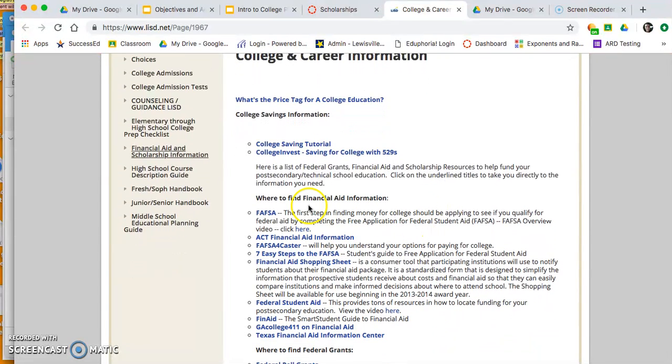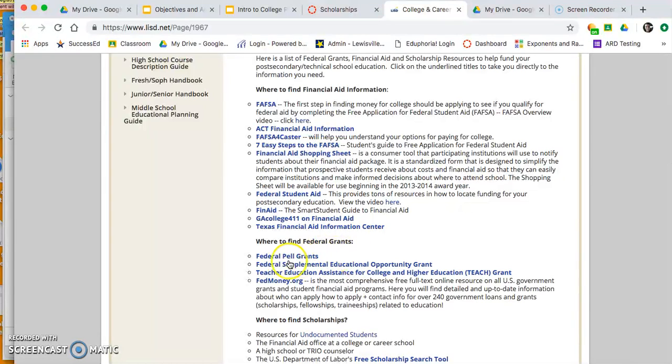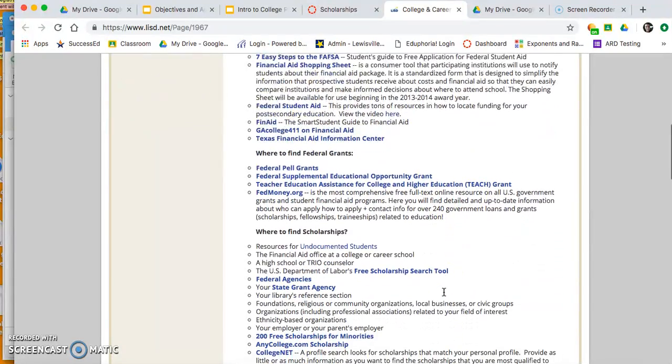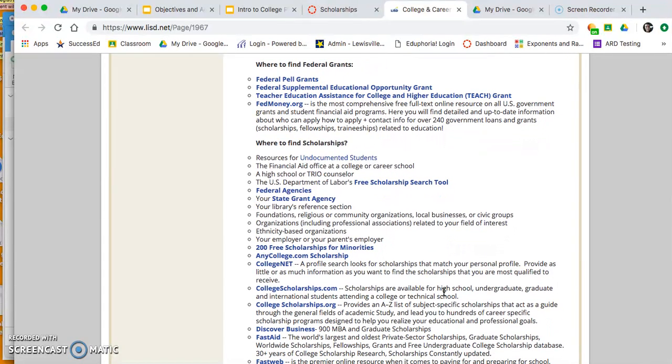It covers everything from that FAFSA we talked about, which is the financial aid application, to all different kinds of grants, especially those Pell grants that we will talk about later on in this class. But right now we're going to focus on these scholarships because this is where a lot of the free money is located for some of the things that you can qualify for.